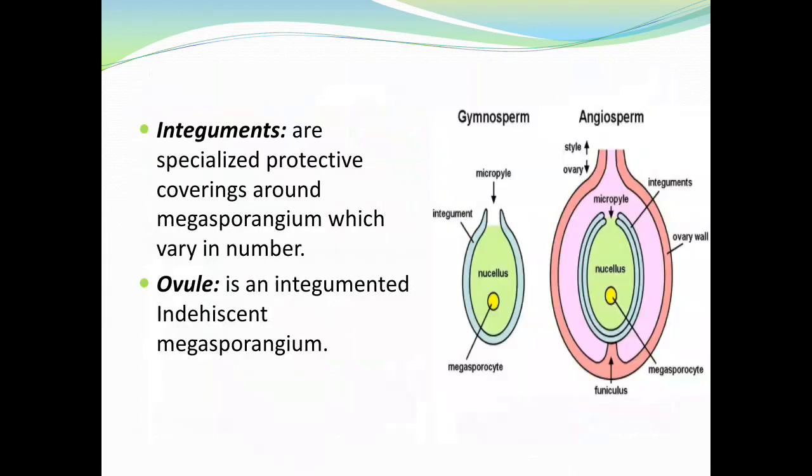Integuments are specialized protective coverings around the megasporangium which vary in number. An ovule is an integumented indehiscent megasporangium. You can see here in the diagram the gymnosperm and angiosperm structure of the seed.